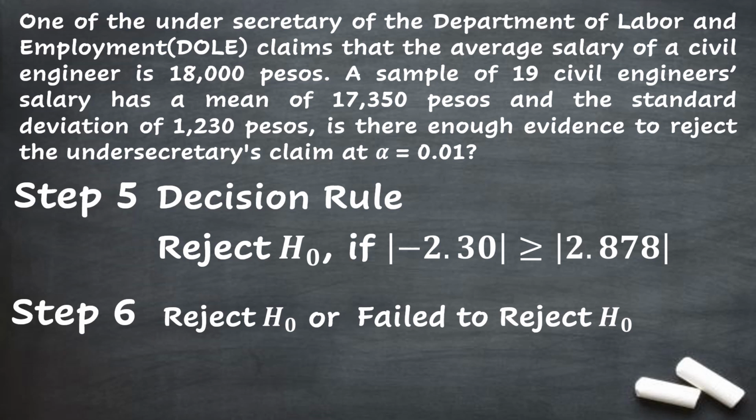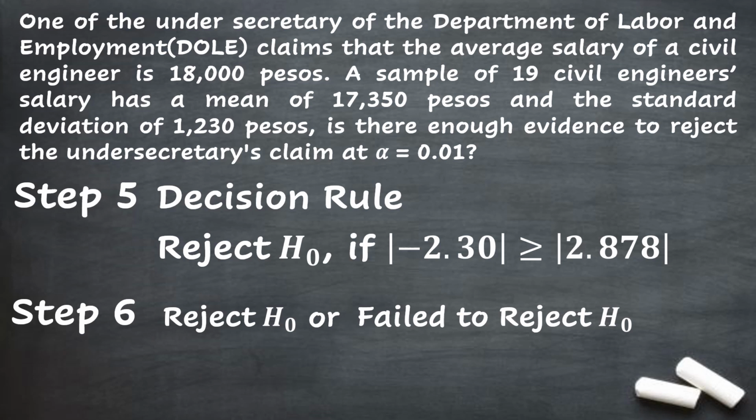Same with one sample z-test, if the inequality statement is satisfied or it is considered true, then we reject the null. If otherwise, we fail to reject the null hypothesis. Going back to the inequality statement in step 5, we have the absolute value of negative 230 is greater than or equal to the absolute value of 2.878.